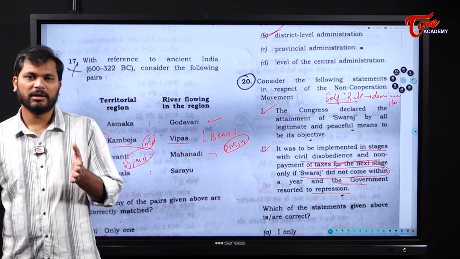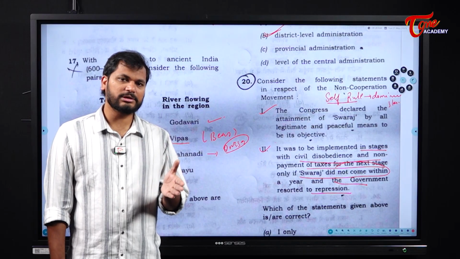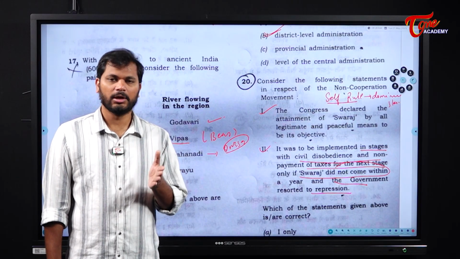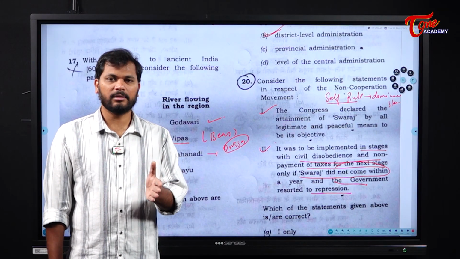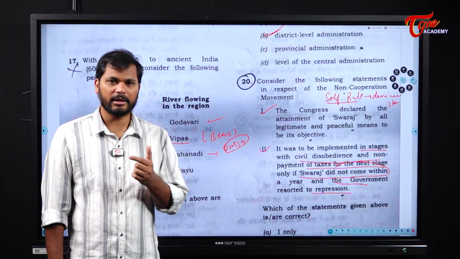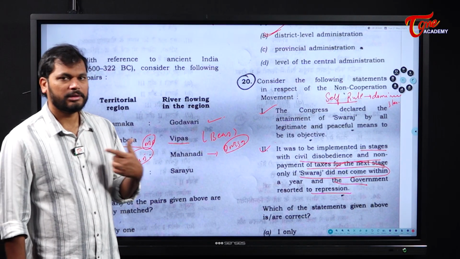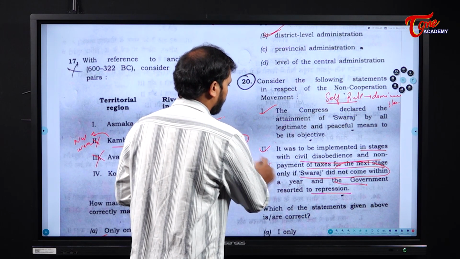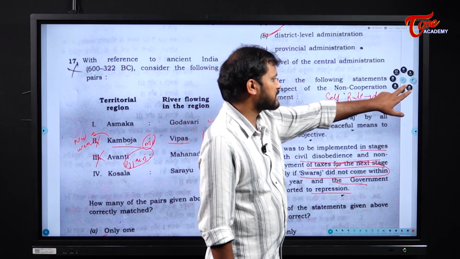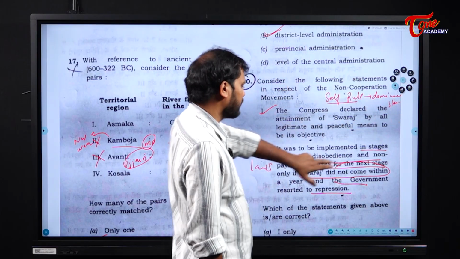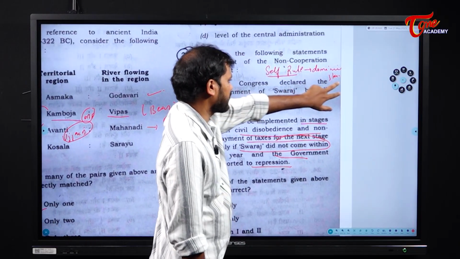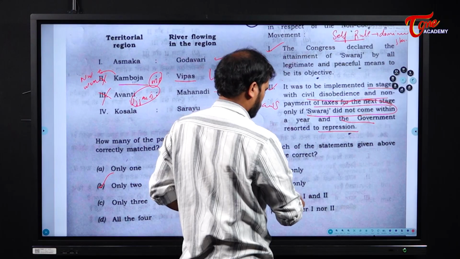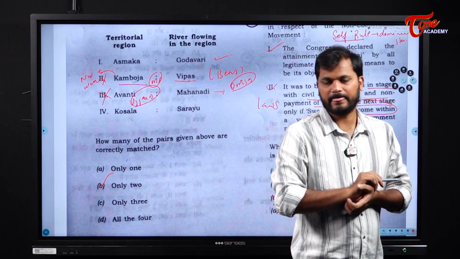If the goals of Swaraj were not realized through the non-cooperation movement, next we come to the civil disobedience movement, where there is willful disobedience of the laws framed by the Britishers. So both statement 1 and statement 2 are correct. Clear? Next.